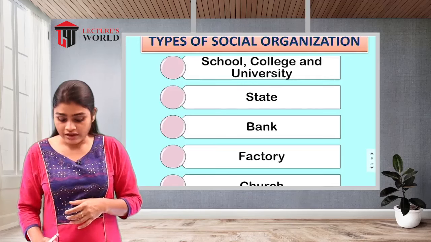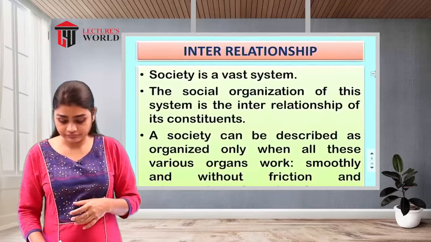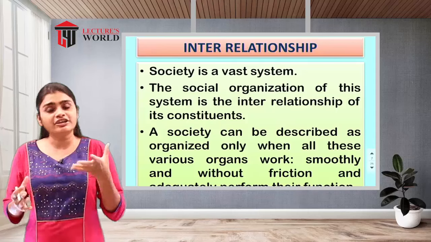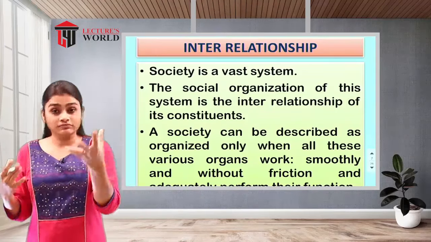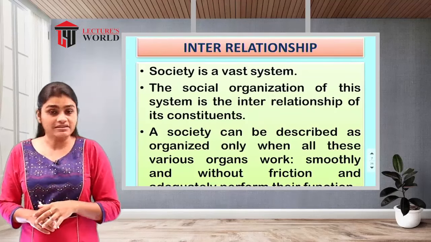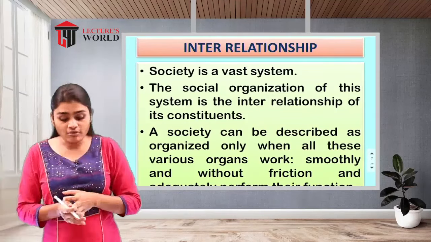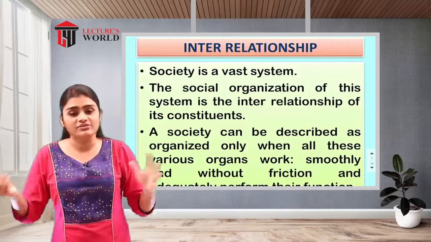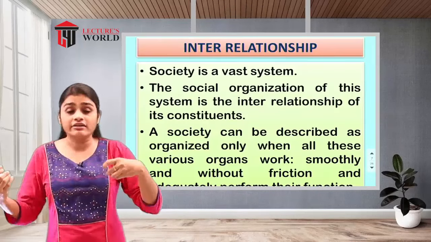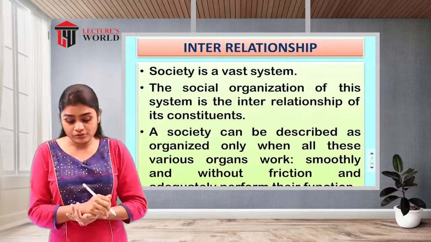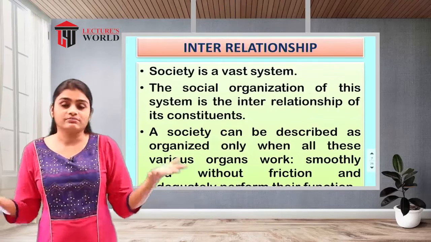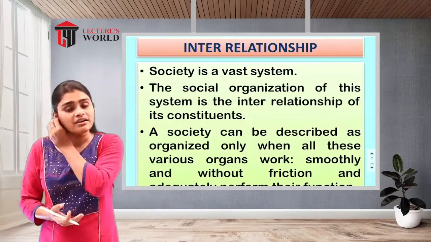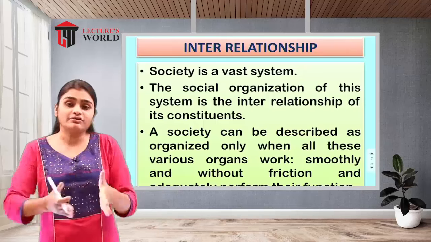Then after this, next we have the interrelationship, in the sense of the interrelationship of social organization with society. If we talk about interrelationship, that means the social organization has some connection with the society, or with other aspects of the society. The society is a really vast system, because, as we have already discussed, when we talk about a system, different parts are there.